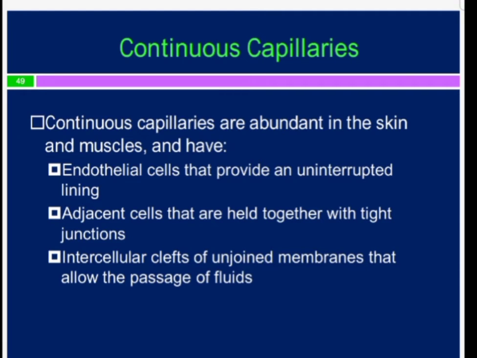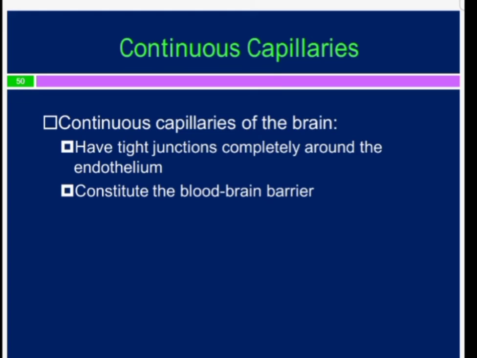Adjacent cells are held together with tight junctions, with intercellular clefts of unjoined membranes that allow the passage of fluids. Continuous capillaries of the brain have tight junctions completely around the endothelium, so they constitute the blood-brain barrier.